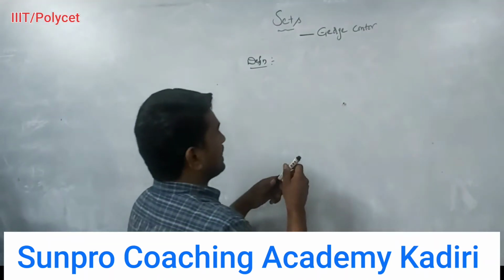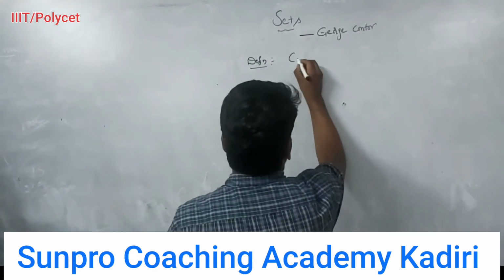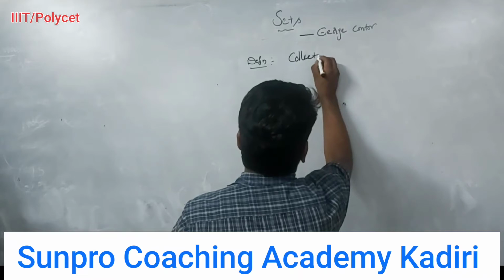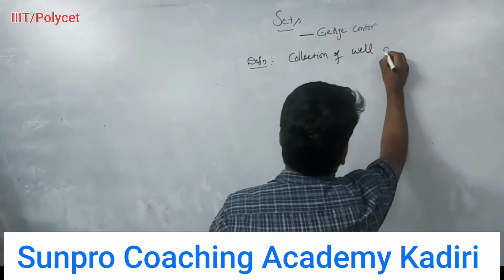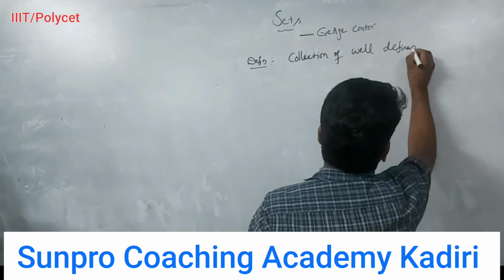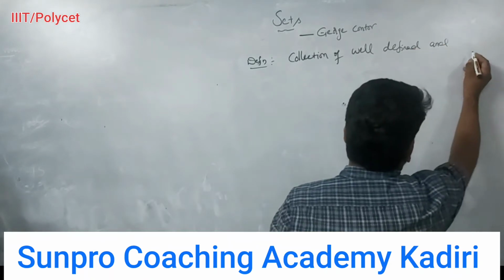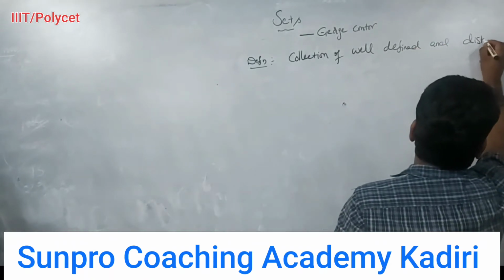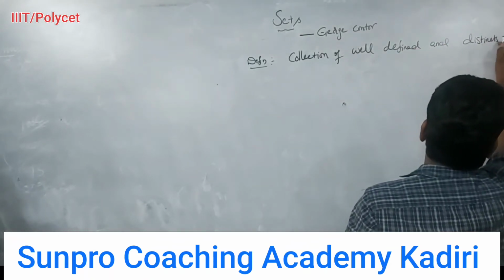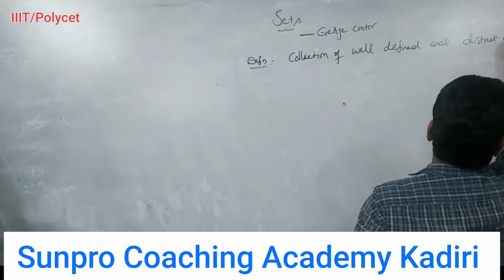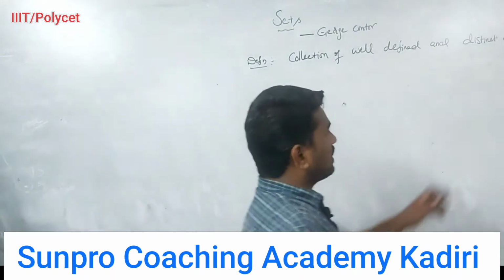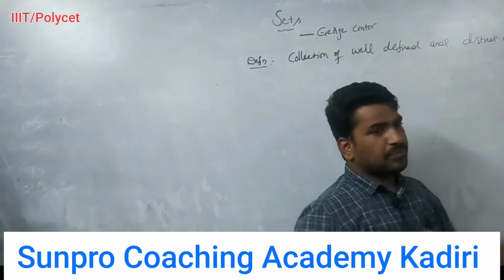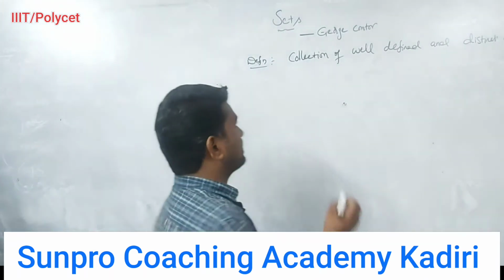Now I am writing the definition. Collection of well defined and distinct objects. It is known as a set. Okay? Let us see some examples.